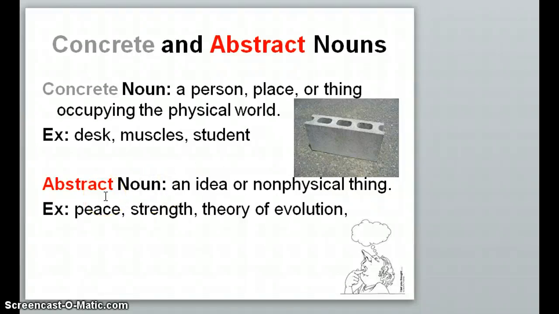Then we have abstract nouns, which may be the hardest for you to identify because they are ideas and non-physical things. So here we have a thought bubble here with nothing in it, because when we're thinking, if it's just a thought or an idea, we're thinking about a whole bunch of things that might represent peace or represent strength or represent theories, for example, evolution, but there are no concrete pictures to go with it.